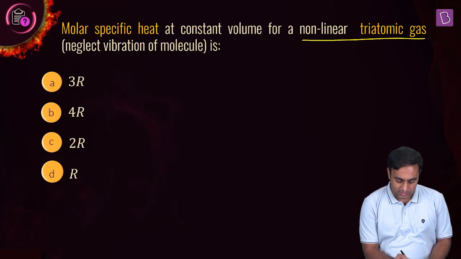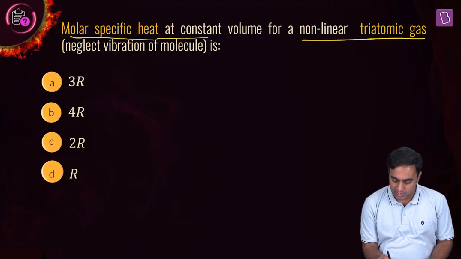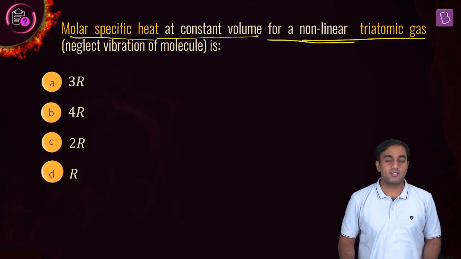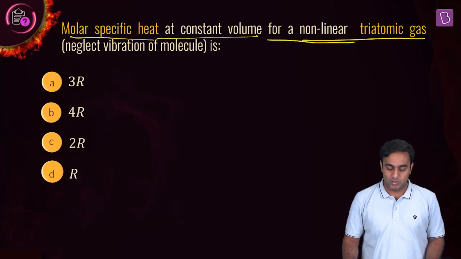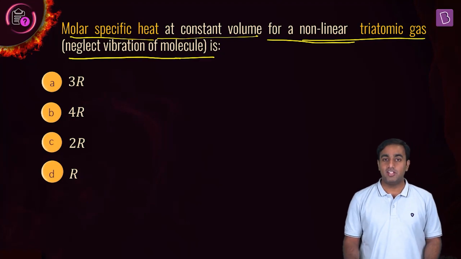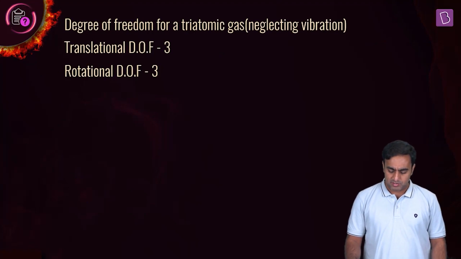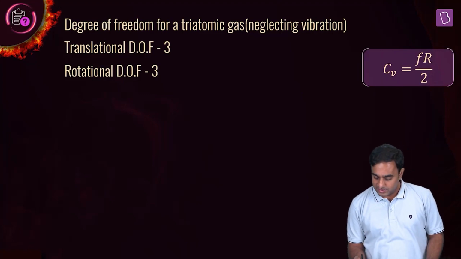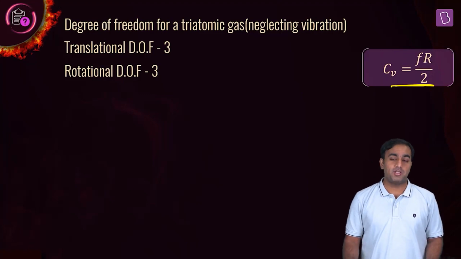And we are supposed to find the molar specific heat capacity at constant volume for such a nonlinear triatomic gas sample. We are also supposed to neglect the vibration of the molecule. Well, which expression gives us the specific heat capacity of the gas at constant volume? It is Cv is equal to fR by 2. f here is the total degree of freedom for the molecule. R is the universal gas constant.